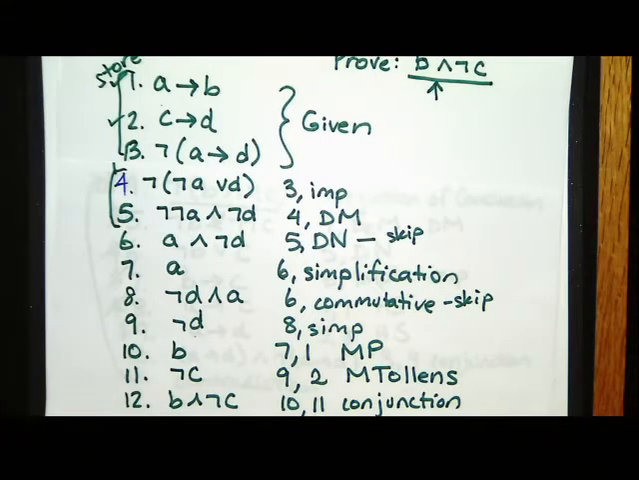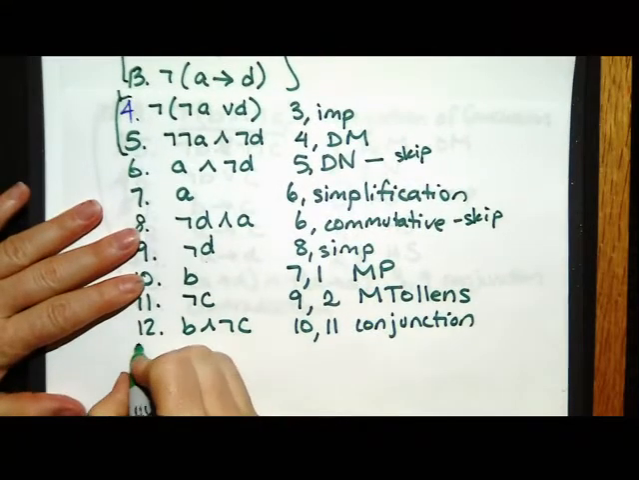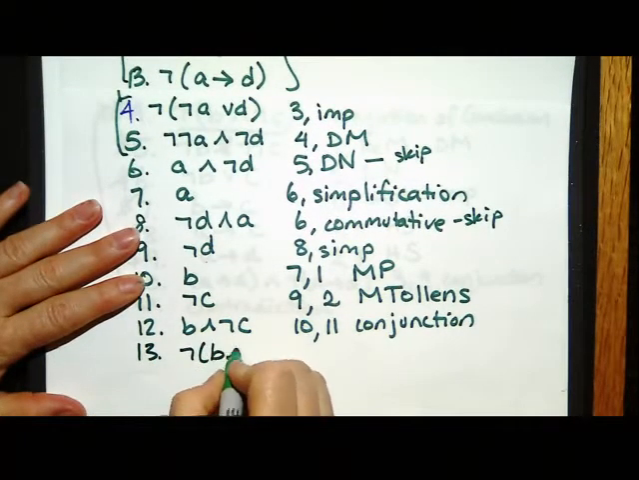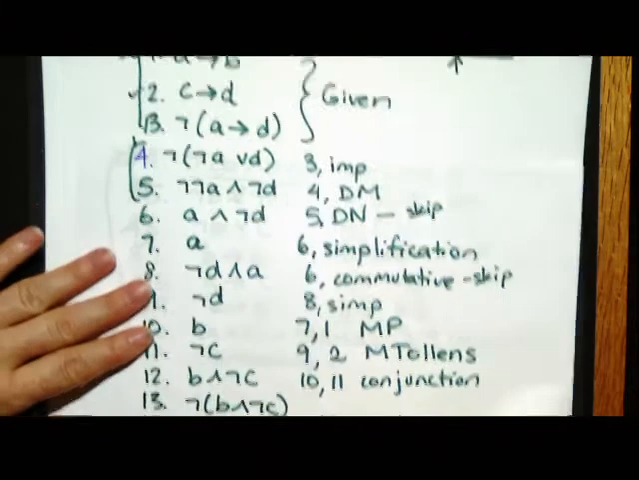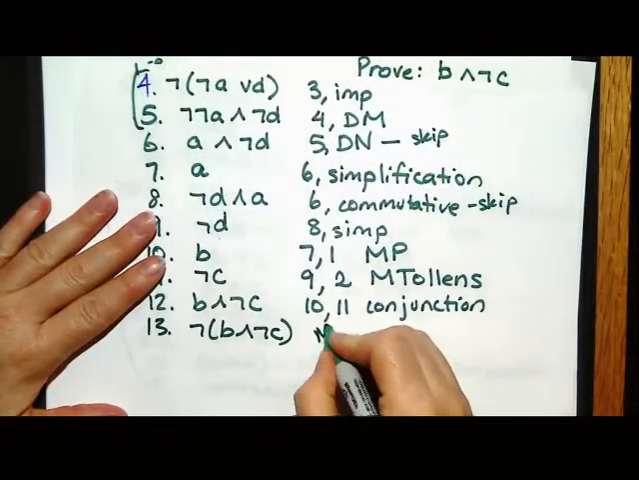Now, this is a direct proof, right? There's no negation in the conclusion. There's no conjunction that puts two things that are opposites together. And there's no line that says contradiction. So the minimum requirements for a proof by contradiction is that I have to have those three things. So I can take this proof and put those three things on the bottom. Right? There's no rule that says I can't. So we say 13, not the quantity B and not C. That's the negation of the conclusion.